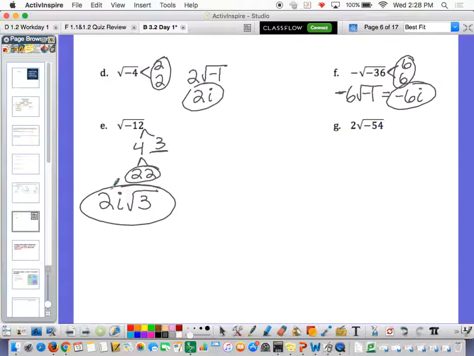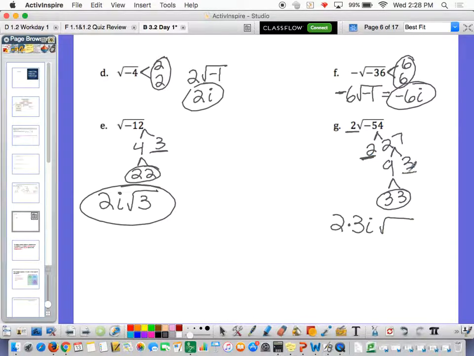G. G is fun. Let's see, 54 breaks down to 2 and 27. 27 breaks down to 9 and 3. And 9 breaks down into 3 and 3. Okay, so we got a pair of 3s. And that's it. That's all we got a pair of. Okay, well, we had this 2 to begin with. So we have a 2. We pulled out a 3. Let's go ahead and pull that negative out with an I. Okay. And then we're left with 2 and 3. And I don't know if we've talked about this, but you're just going to multiply them on the inside. So we've got 6i times the square root of 6. And that's where you're going to leave it.